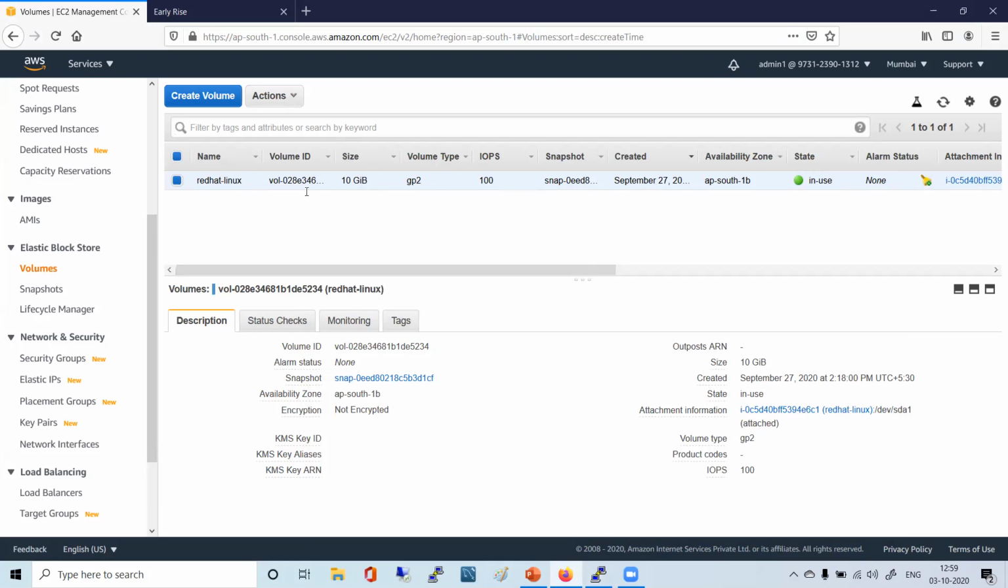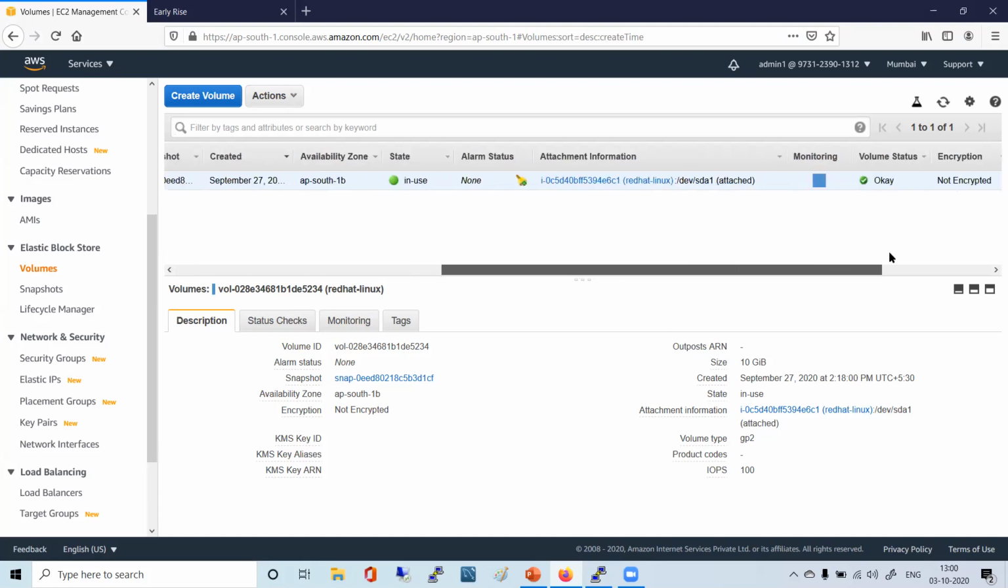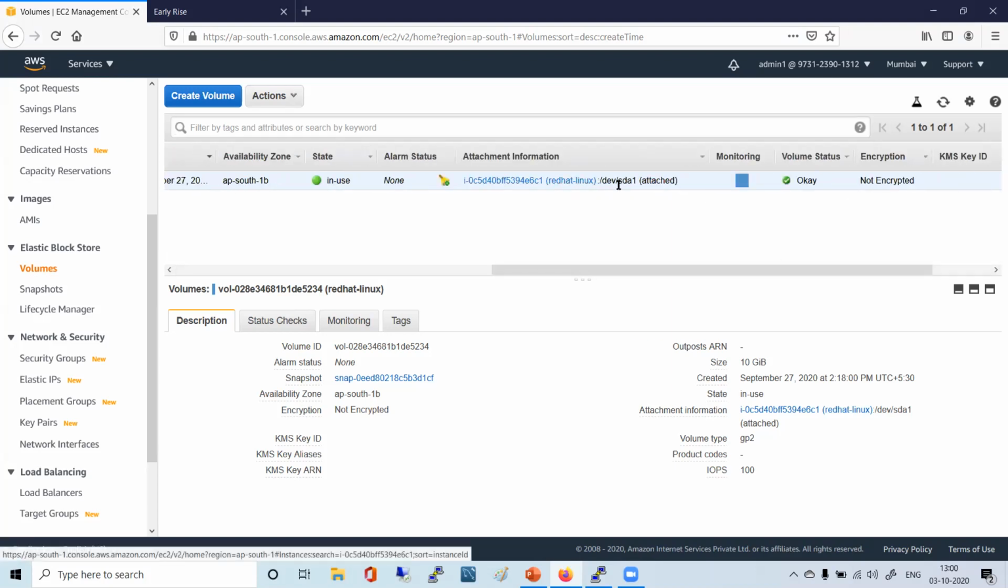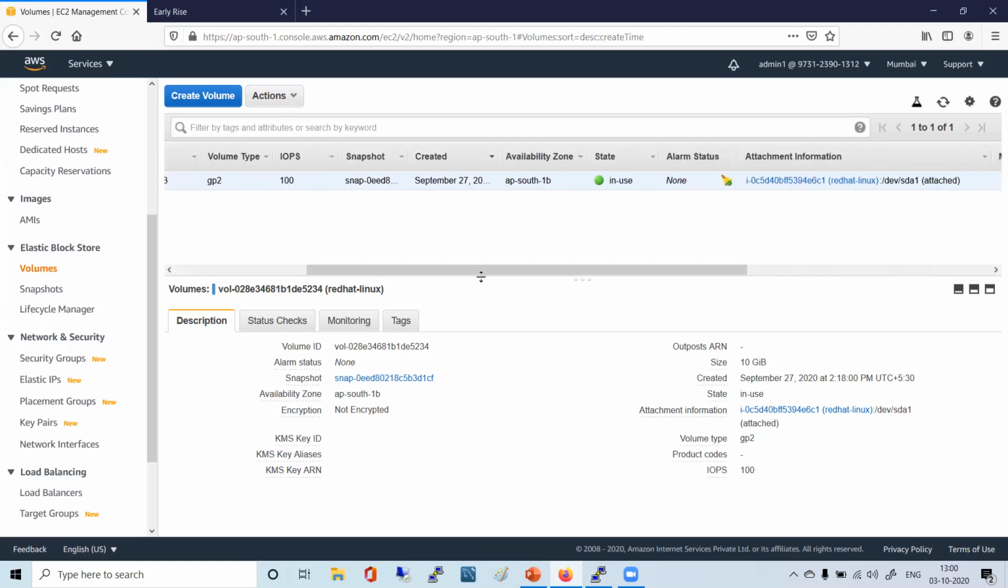So now this is a volume, and especially what I want you to focus on is this /dev/sda1 here, it is showing ap-south-1b. Just the availability zone. Focus there, pause for a while and think: if there is a problem in availability zone ap-south-1b, what will happen to our instance?